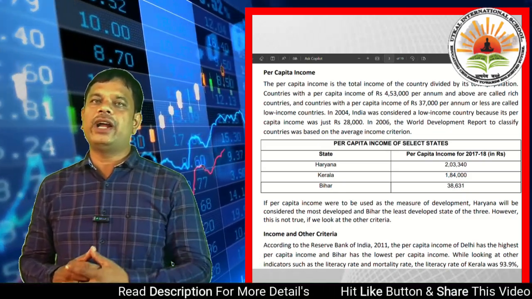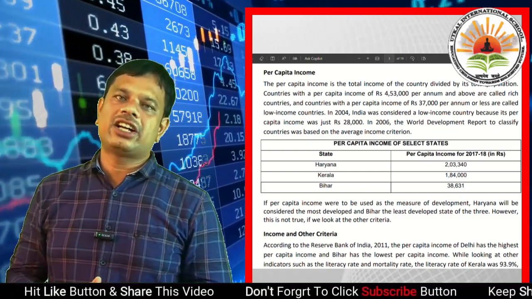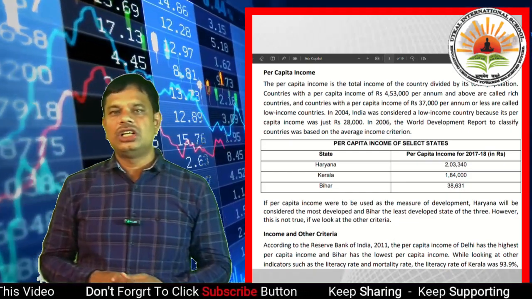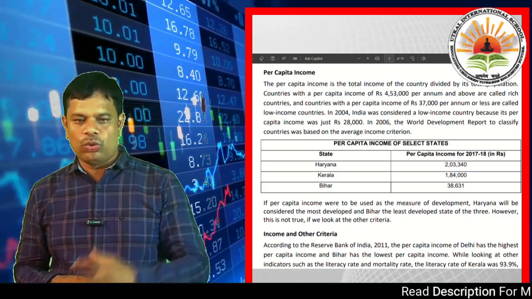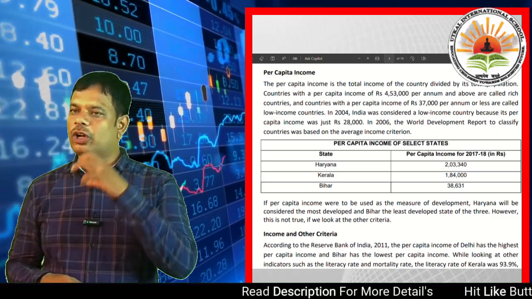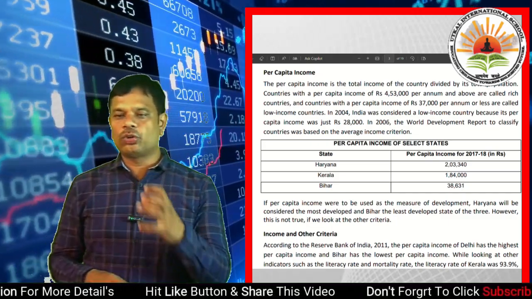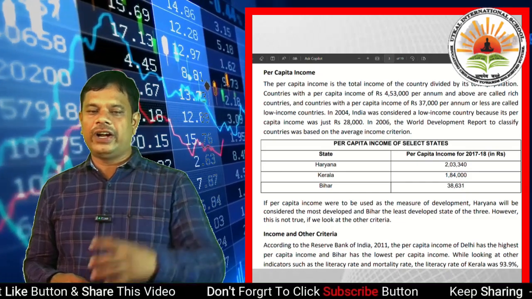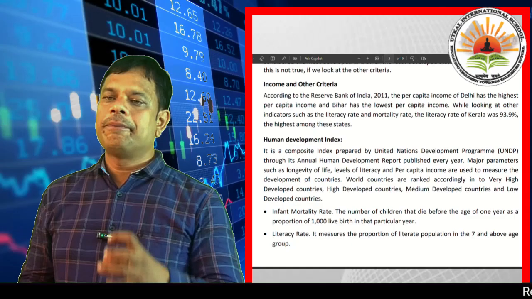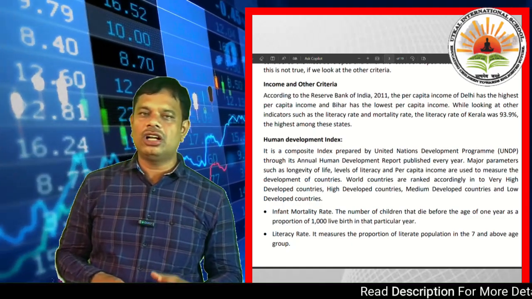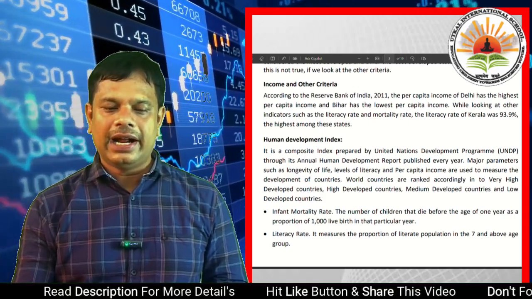Dear students, a question arises in our mind: is per capita income the real standard to judge the development and underdevelopment of states? If you go by per capita income of Haryana, Kerala and Bihar in 2017 and 2018, we find Haryana is the most developed compared to Kerala, and Bihar is the least developed state as per capita income.